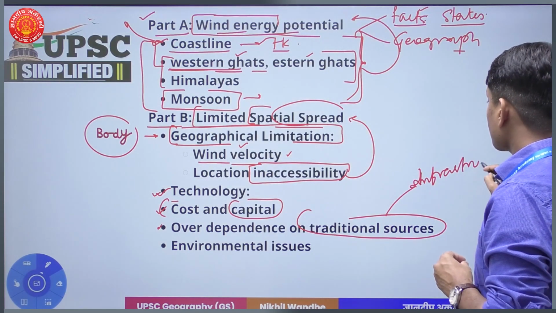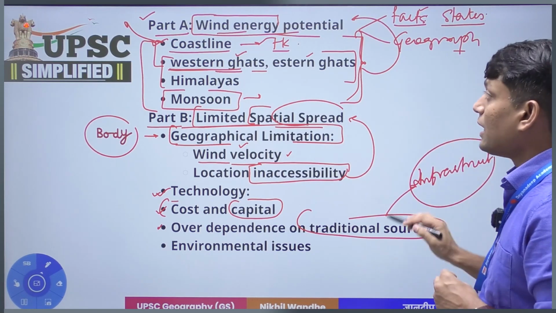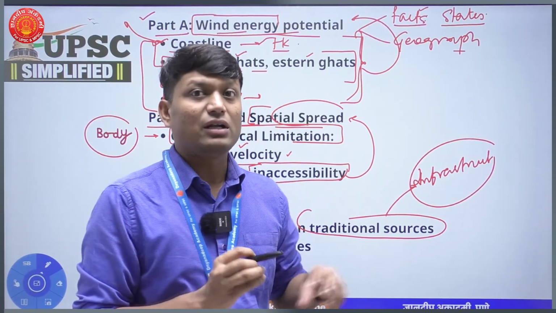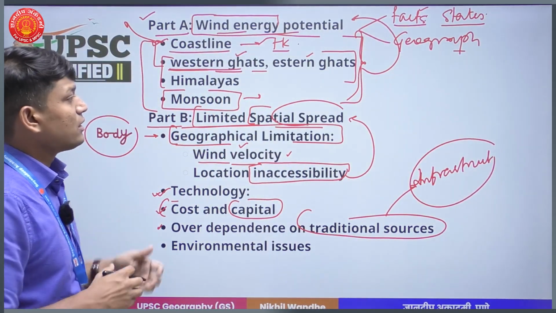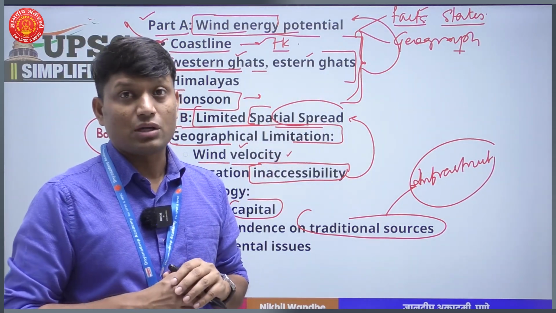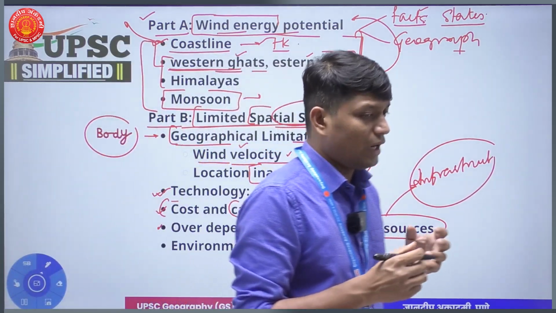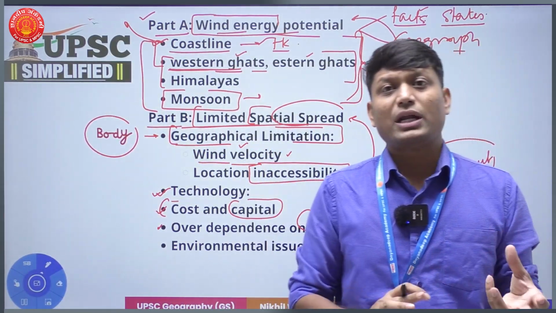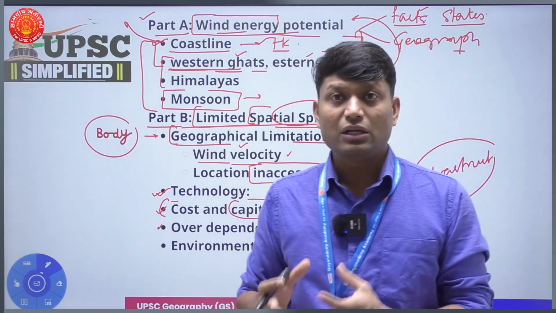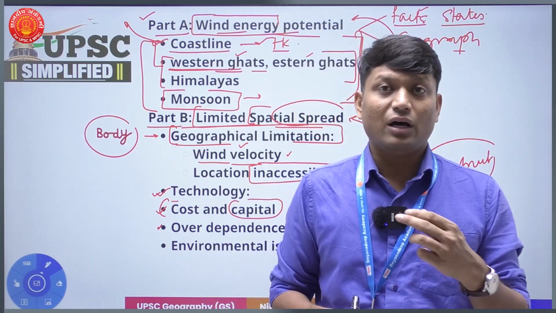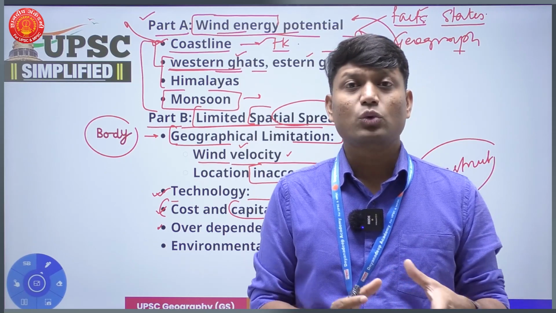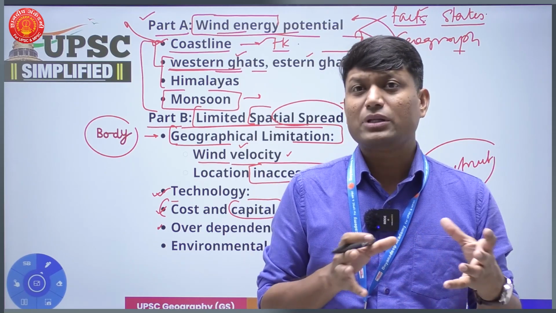So whatever infrastructure we have, that infrastructure has been built as per the requirement of traditional energy resources, and when it comes to renewable or wind energy, they are not equivalent or comparable to the traditional energy resources. Sometimes you might have the availability of wind, and accordingly you can harness some amount of energy. Sometimes it might not be possible. When it comes to the traditional energy sector of India, since it is running on mostly coal, almost 50% of the energy in India is coming from coal resources, so it is run as per the requirement, right?